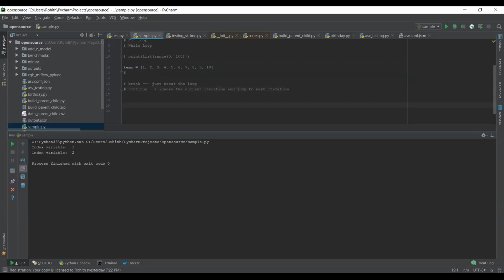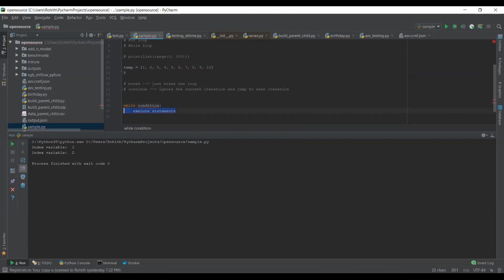It will first check the condition, and only if the condition is satisfied will it execute the iteration, else it won't execute. So the while loop construct is in this format: while condition, then execute statements. So this is how we write a while loop.